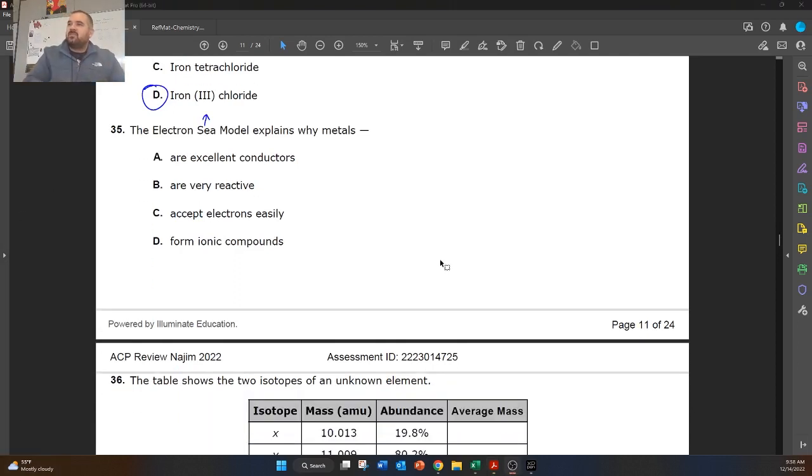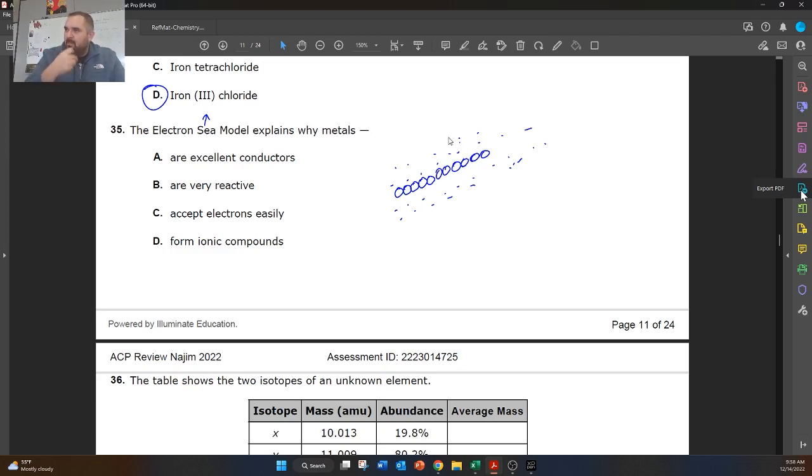All right, next question. The sea of electrons explains why metals what? So the sea of electrons just tells us that metals are just a bunch of protons that sit in a line, and electrons are free to flow through the metals. So anytime you think about electricity, just know that that's the sea of electrons. You have the metal wire, and that metal wire is made up of metal protons, and the electrons are free